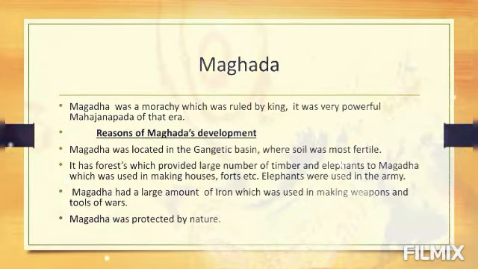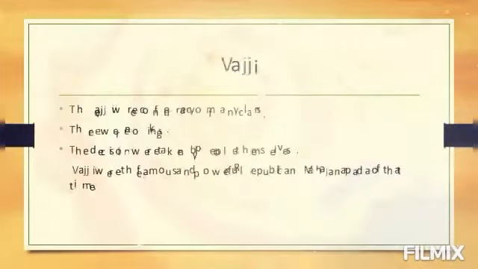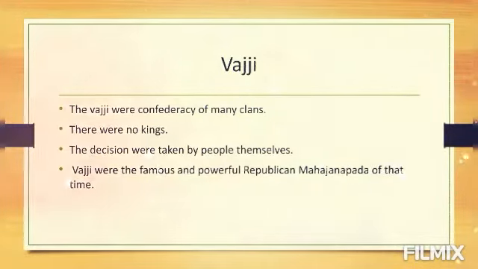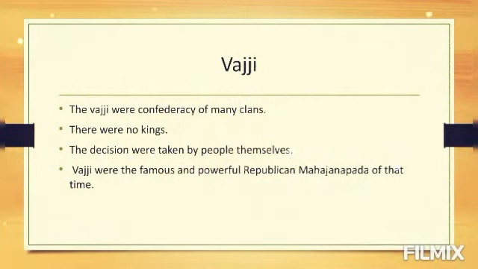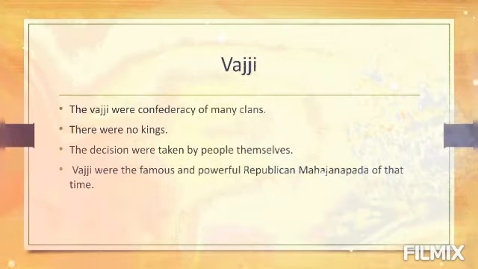Now let's talk about Vajji. The Vajji were a confederation of many clans. There were no kings. The decisions were taken by people themselves. Vajji was a famous and powerful republican Mahajanpad of that time. Maghada was the most important example of a monarchic Mahajanpad, and Vajji was an important example of a republic Mahajanpad.